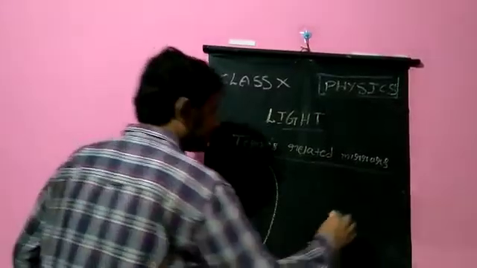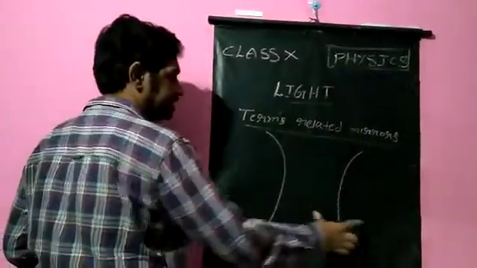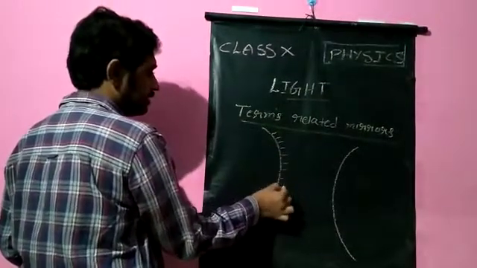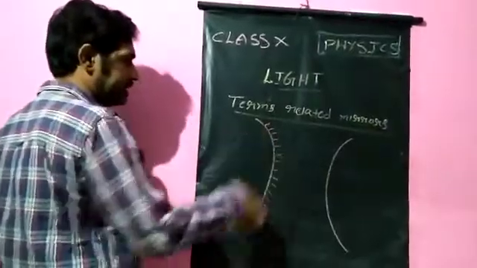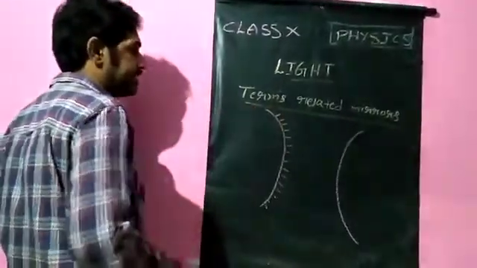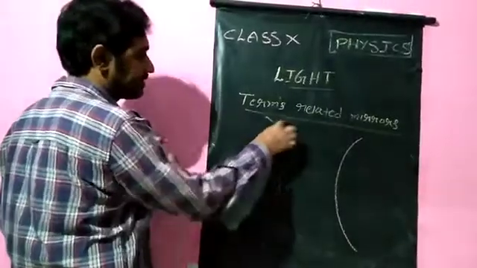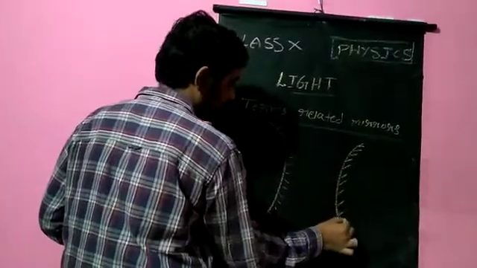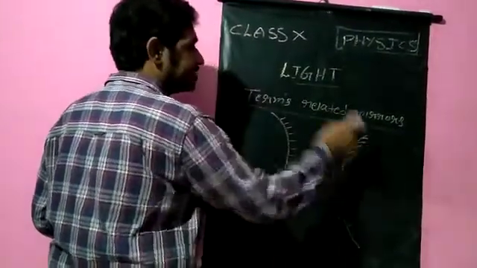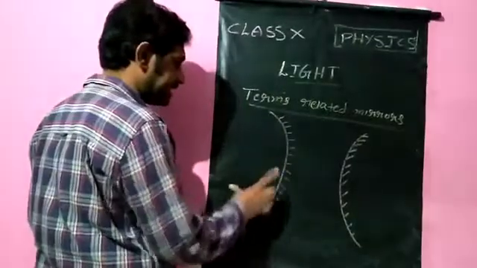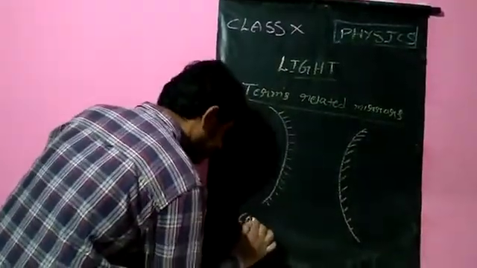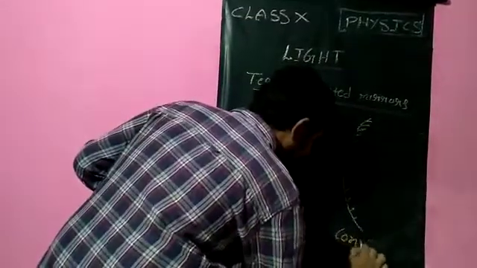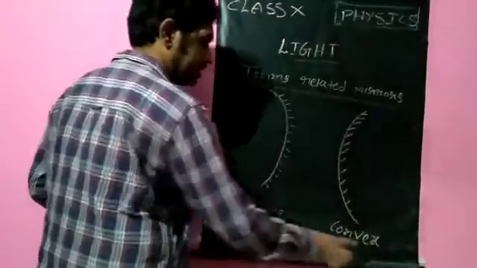This is a mirror I am drawing. Which type of mirror is this, and which type is this one? The lines I am drawing are an opaque surface, and the other one is reflecting. Here the inner one is the reflecting surface, the outer one is not. For this one, the outer one is the reflecting surface, the inner one is opaque. So the inner one acting as a reflecting surface will become a concave mirror. And here the outer one is acting as a reflecting surface, so this will be a convex mirror.